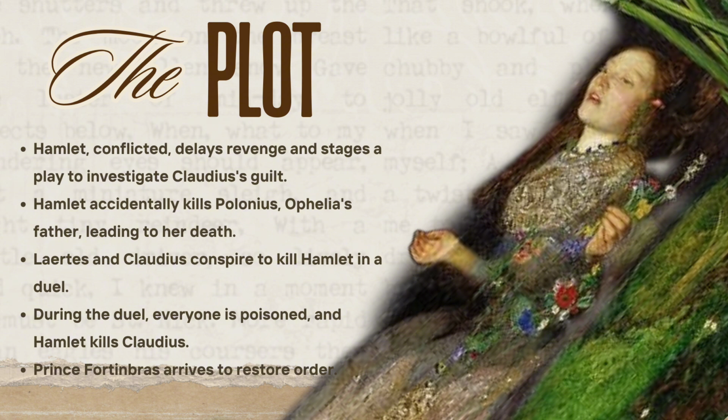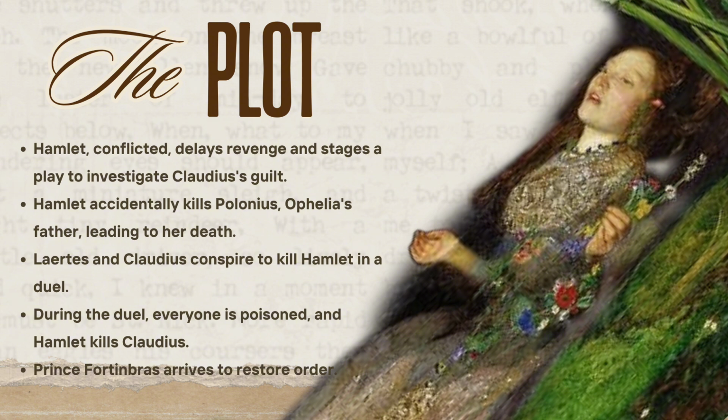Hamlet starts acting strangely. He pretends to be mad so people won't know what he's really thinking. He also wants to find out if the ghost is telling the truth. He decided to test Claudius by putting on a play that shows a king being poisoned in the same way. When Claudius watches the play, he gets upset and leaves, proving to Hamlet that he is guilty.